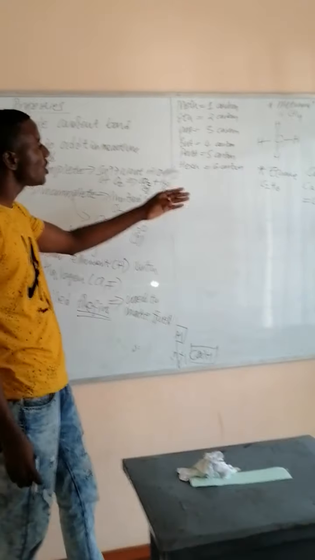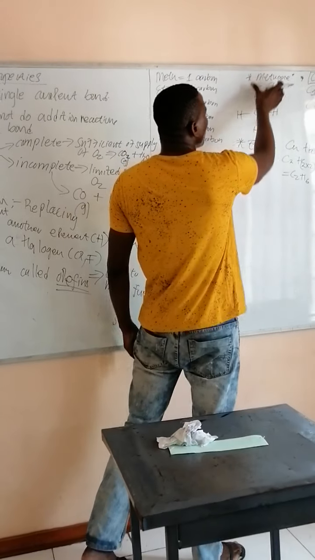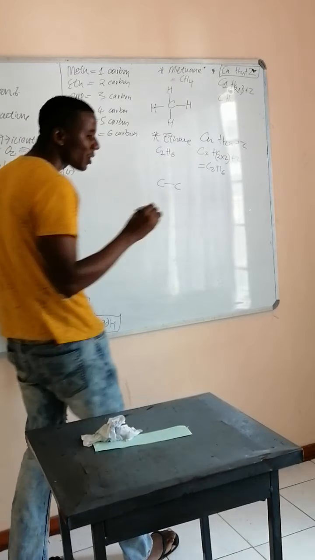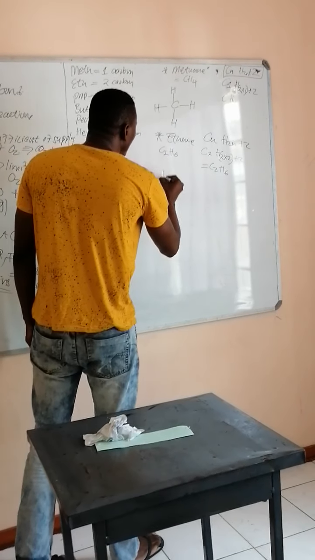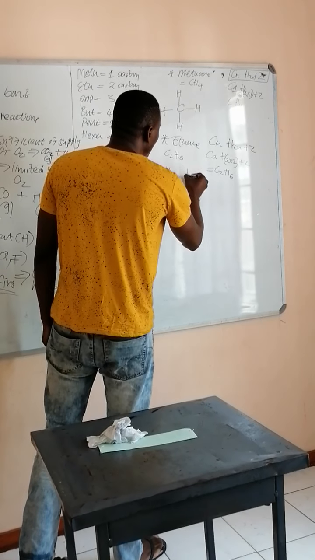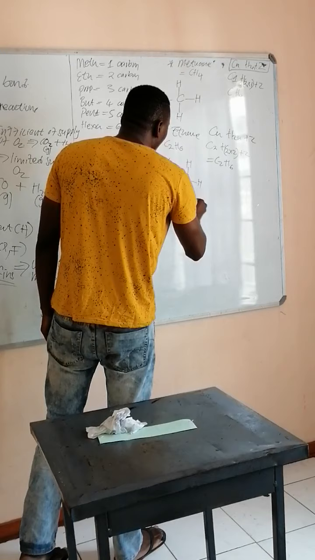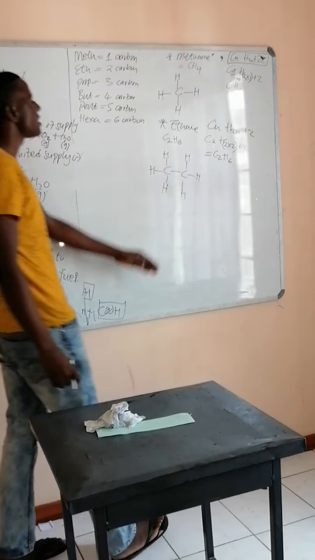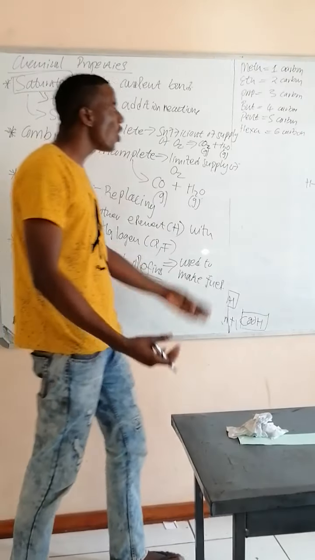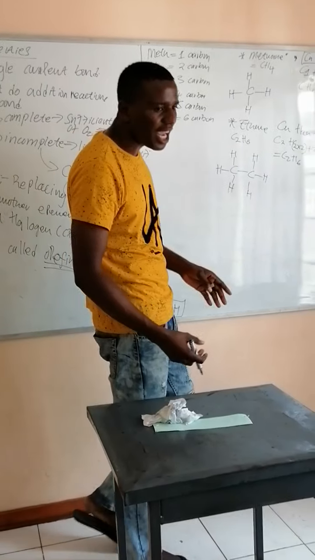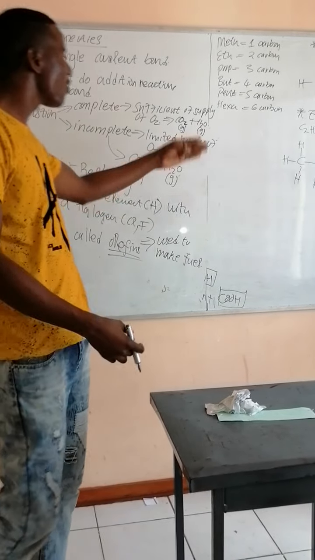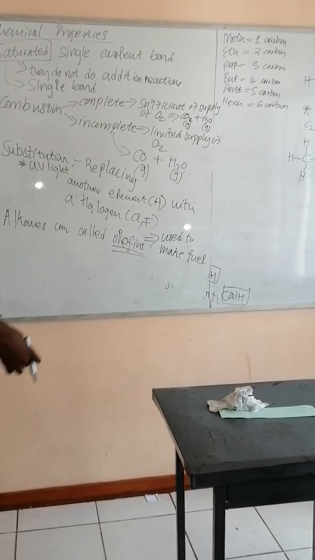Now with that, we can write the structure of ethane. We have 2 carbons, and like we said, we should have 4 bonds around every carbon. Then we write the hydrogens on each side. So that is the structure of ethane. You can go on and on until you reach decane, and we will continue from there.